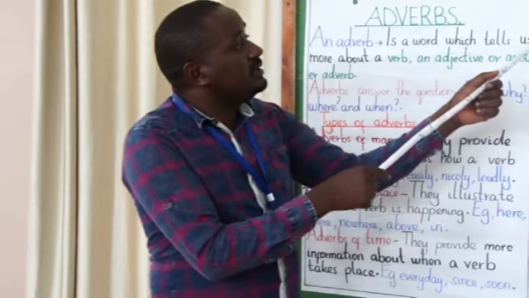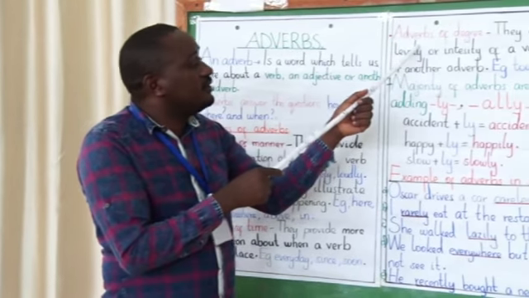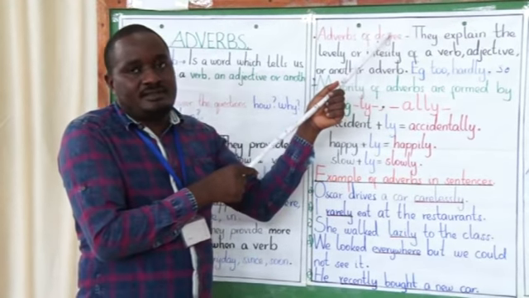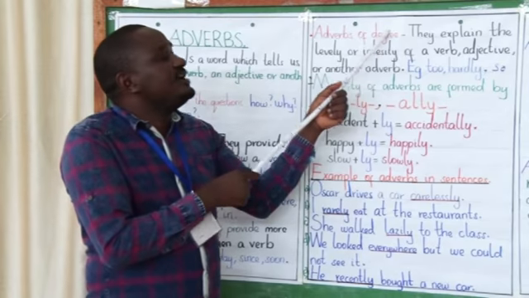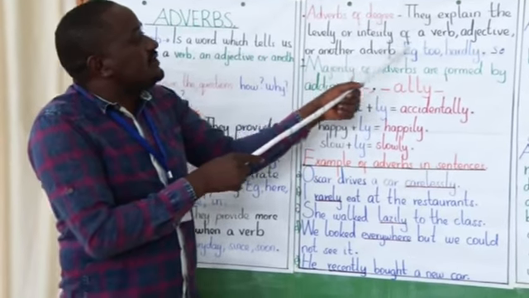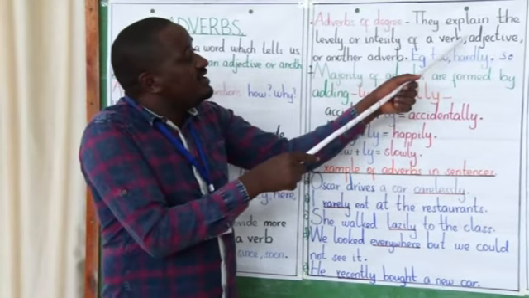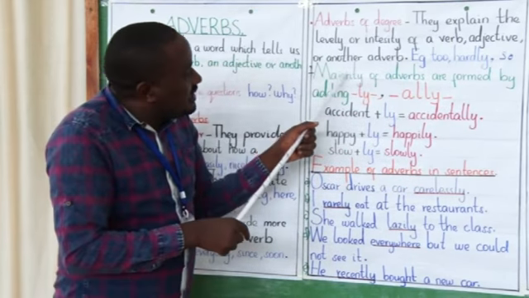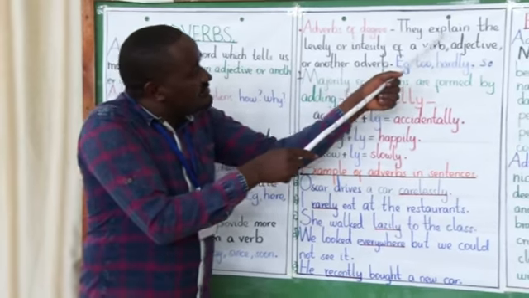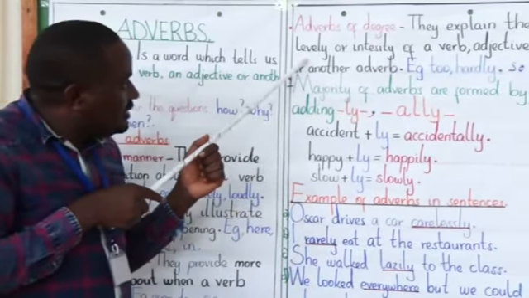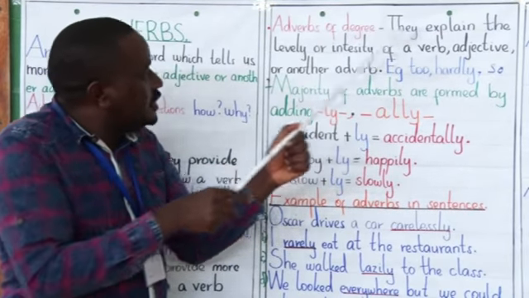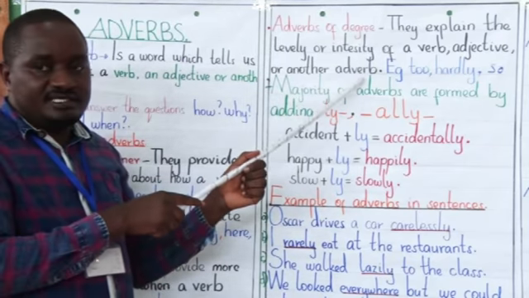Let's take the fourth kind of adverbs, adverbs of degree. They explain the level or intensity of a verb, an adjective, or another adverb.